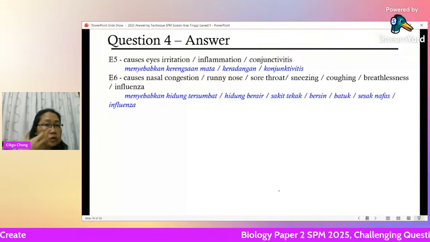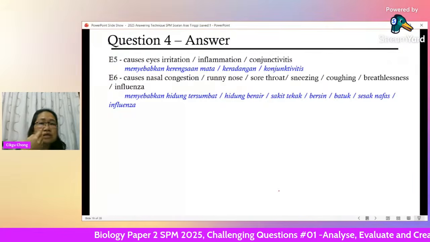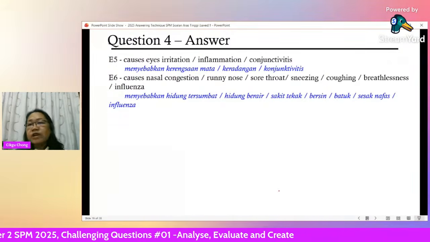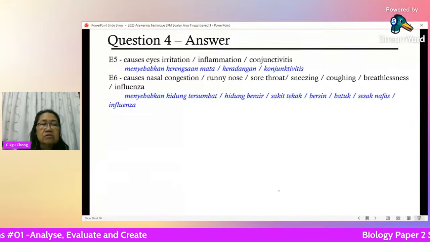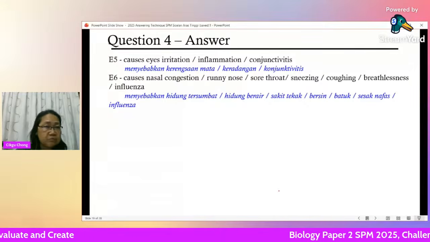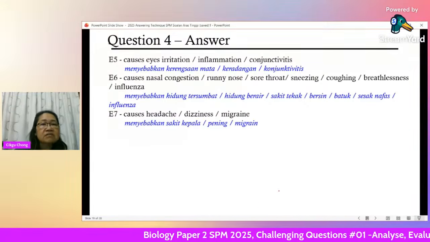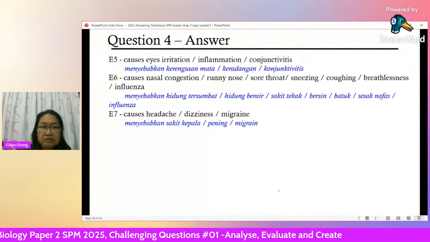Runny nose: some people are allergic to the particles, so they start to have a runny nose, allergy. Sore throat, sneezing, coughing, breathlessness, difficult to breathe. It can even trigger influenza if there's a virus in the air. It causes headaches, dizziness, migraine. Either one of these is related to the head.